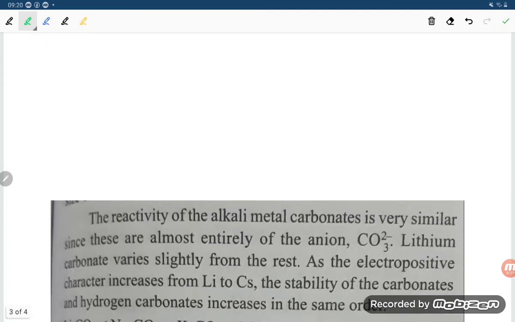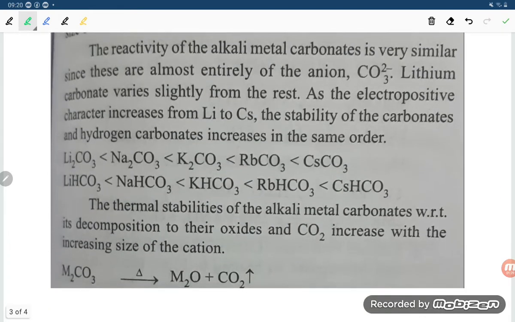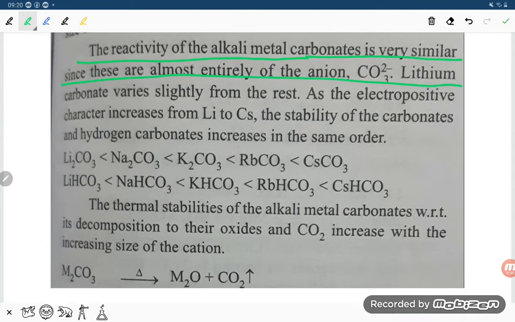Now students, about the reagent, they are saying the reactivity of alkali metal carbonates is very similar, since these are almost entirely determined by the anion, CO3 2 minus. Lithium carbonate varies slightly from the rest, as the electropositive character increases from lithium to cesium.